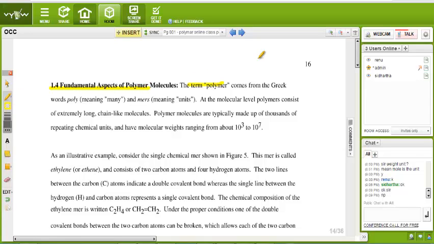The term polymer comes from the Greek words poly and mer. Poly means many, and mer means units. So that means at the molecular level, a polymer consists of extremely long chain-like molecules. Polymer molecules are typically made up of thousands of repeating chemical units and have molecular weight ranging from about 10^3 to 10^7. So is it clear now what a polymer is?